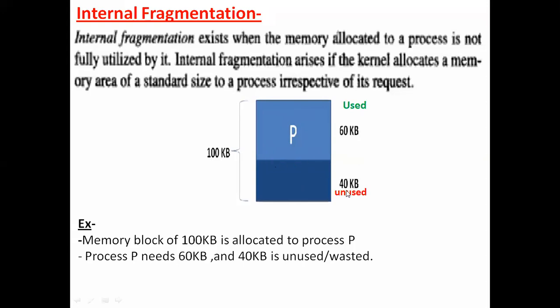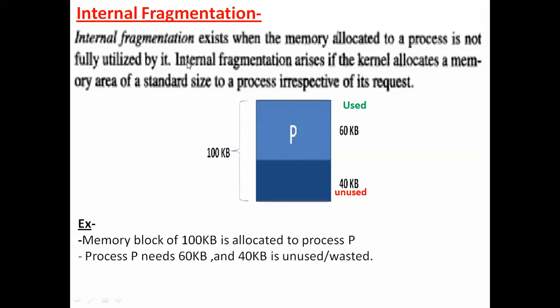This 40 KB of unused memory is called a hole, and we call it internal fragmentation. Now tell me the main reason for internal fragmentation: the process is not able to use the complete memory allocated for it by the operating system.